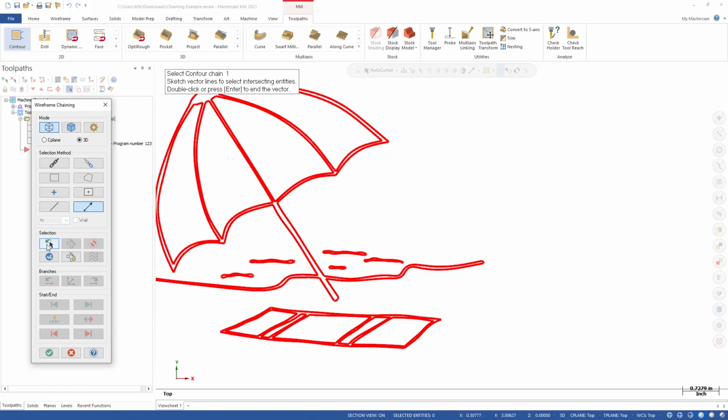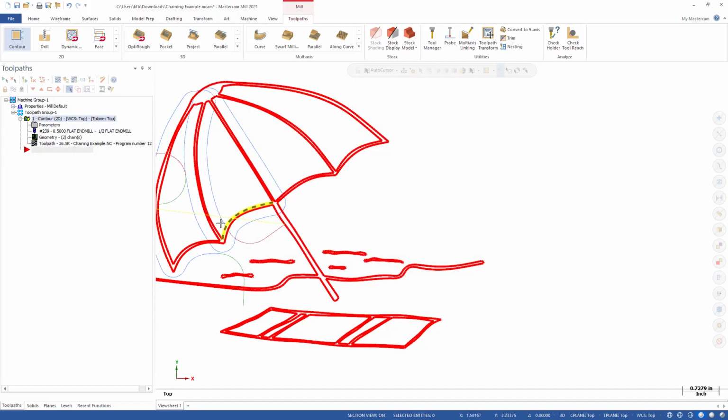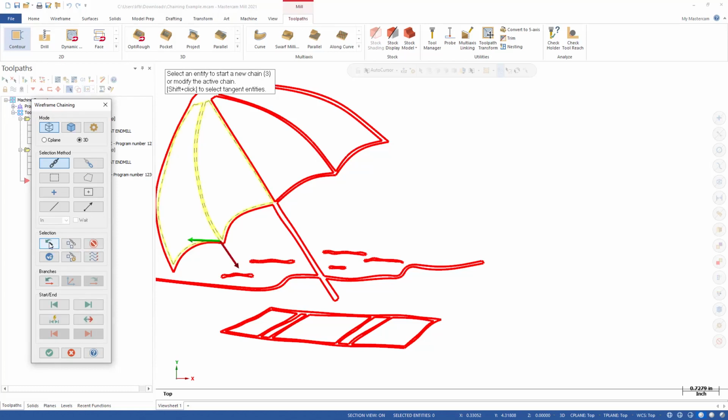We also have some options such as last. So as an example, let's say I did a regular chain and I selected this geometry here and that one there. And I click OK, and I just accept my default toolpath settings. Now if I go back into that toolpath and the chaining dialog comes up, I can select last. And notice what it did was it selected the last geometry that I chained. So that's what last does.